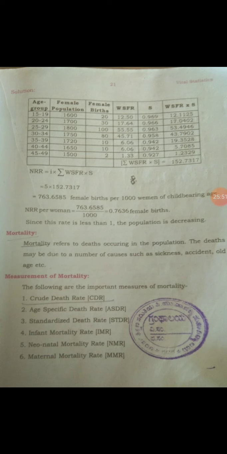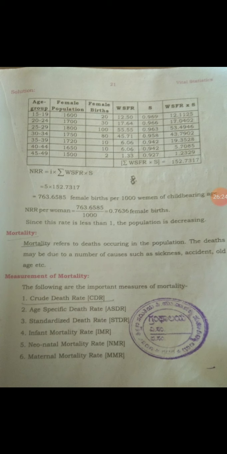So apply the formula. Net reproduction rate is equal to I into the summation of WSFR into S, where WSFR is the woman specific fertility rate into survival ratio, and I is nothing but 5, the width of the class. The summation of woman specific fertility rate into survival ratio is 152.7317.